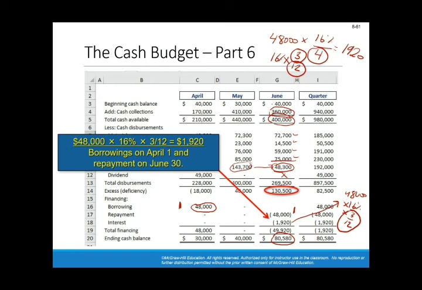As for the quarter, the beginning cash balance is the $40,000, which is this number. Here, by coincidence, we have the 40 in June and in April. What we take here is the April number. Total collections of cash is the sum of these three numbers. This one plus this one should equal this. And the same for the total available cash.